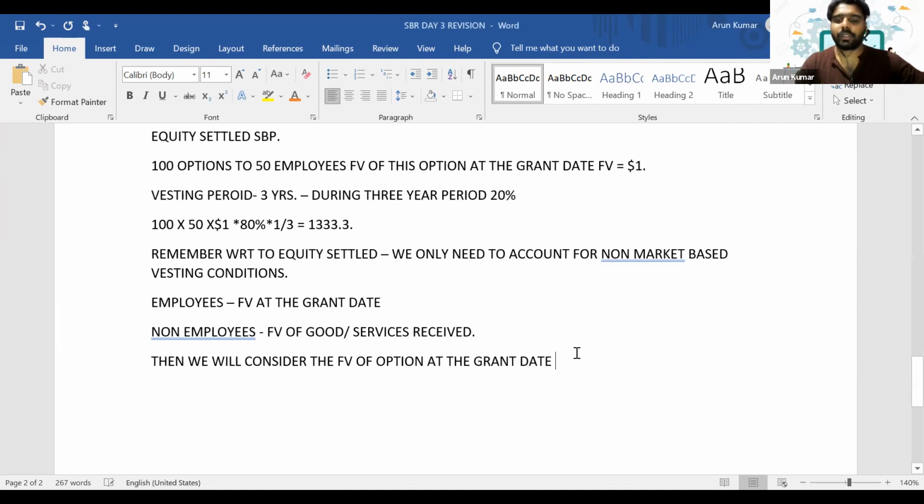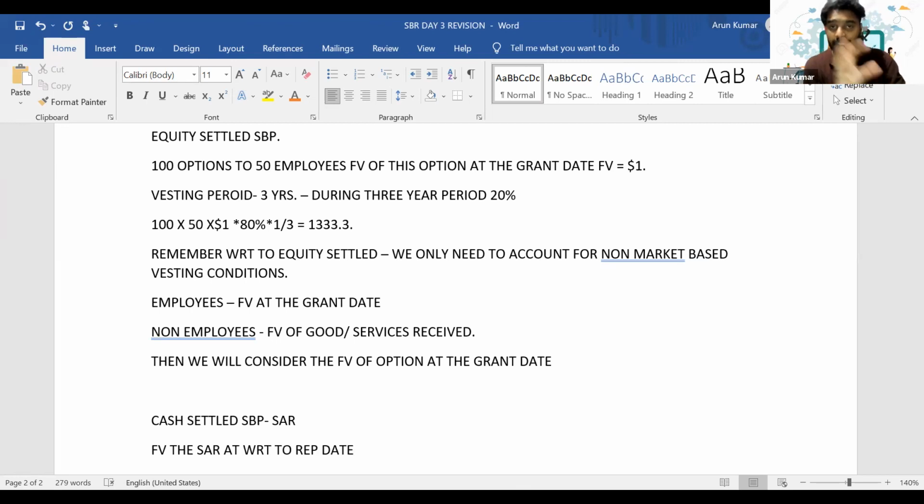Now it's about cash settled share-based payment. One example will be SAR. With respect to cash settled share-based payment, every year we'll recognize the expense with respect to the fair value of that option, the fair value of the SAR, with respect to the reporting date. So not with respect to the grant date, but with respect to the relevant reporting date, what's the fair value? We'll use that to measure the expense every year.